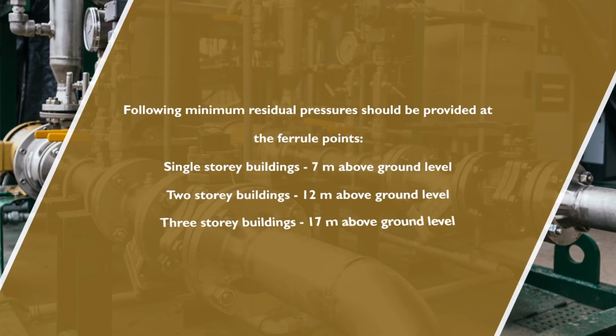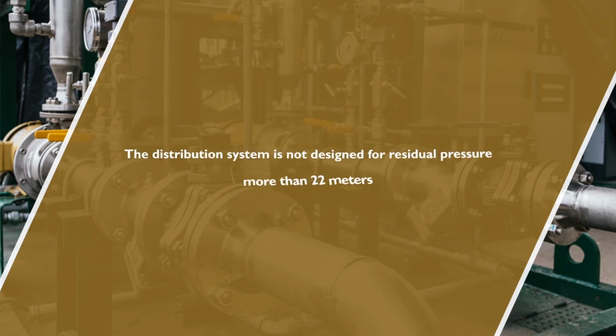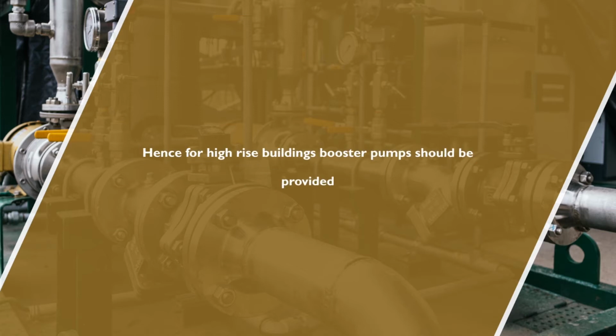Following minimum residual pressure should be provided at the ferrule point. Single story building, 7 meter above ground level; two-story building, 12 meter above ground level; three-story building, 17 meter above ground level. The distribution system is not designed for residual pressure more than 22 meters. Hence, for high-rise buildings, booster pumps should be provided.